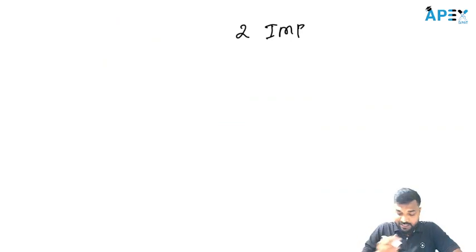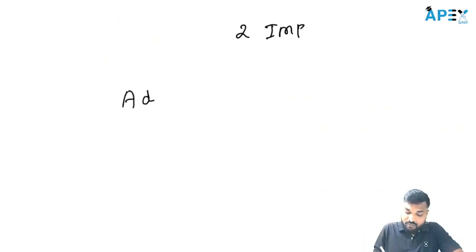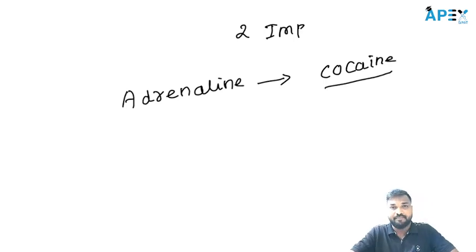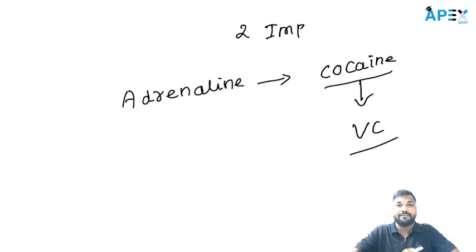In local anesthetics, we don't add the adrenaline solution in cocaine. Why? Cocaine itself has a vasoconstriction property.